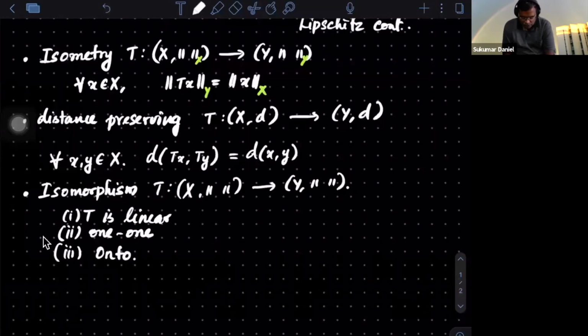Look, we have not said anything about the norm. So it's actually a vector space isomorphism. With that, of course, I can also ask for isometry. If I want to say that it is preserving linearity, it is one-one onto, and it is also preserving the norm, then I would use the word isometrically isomorphic. So T is an isometry as well as an isomorphism. T is an isometric isomorphism. I'll combine these two words.